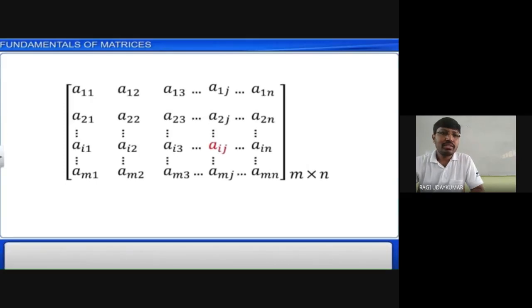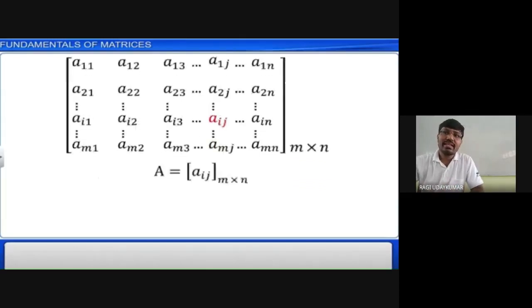And see here, this is the general form of writing the matrix. A11 means first row, first column element. The matrix of order m by n means m rows are there and n columns are there. In the brackets we write Aij, and we write the order of the matrix, that is m by n.